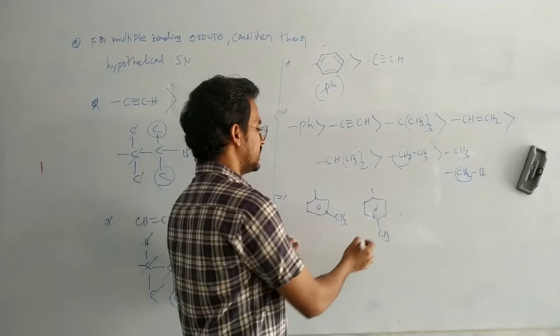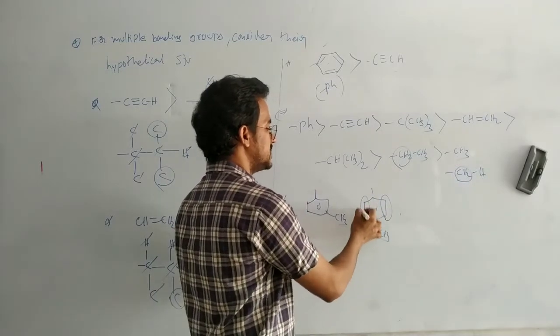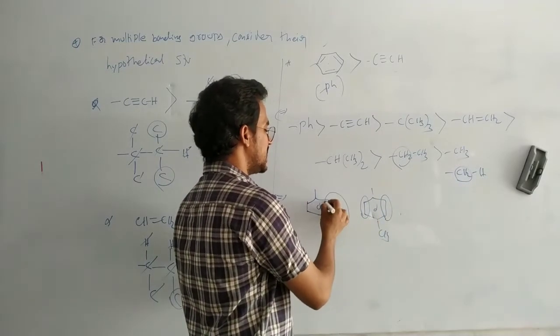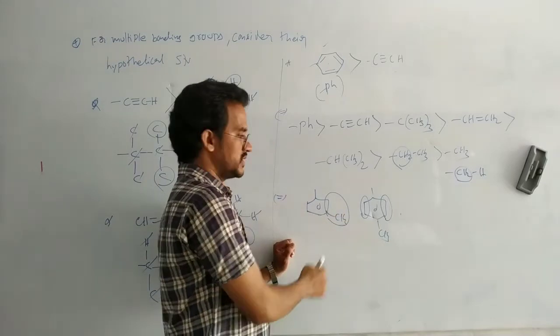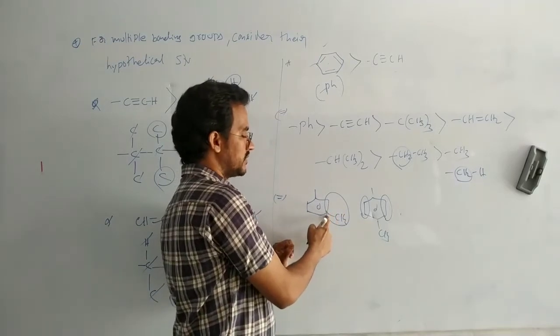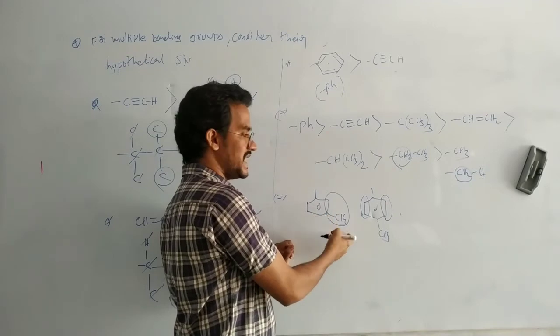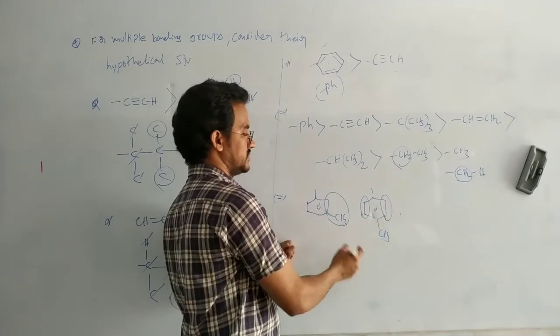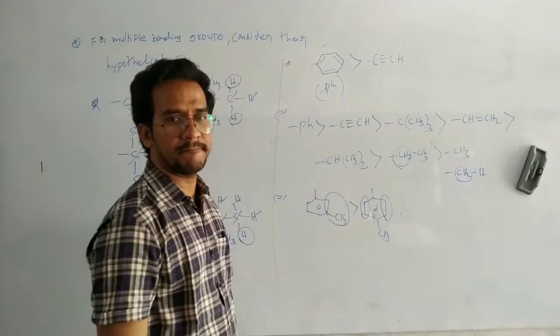Now which one has the high priority? Here there is a CH, CH3, and here CH double bond C, CH3, CH double bond CH. So this one has a high priority.